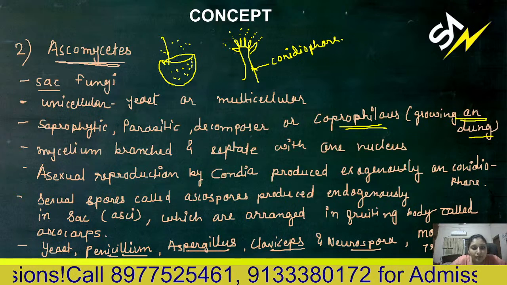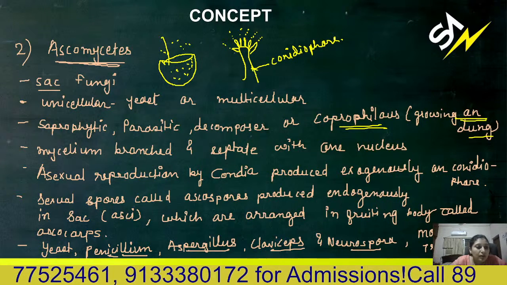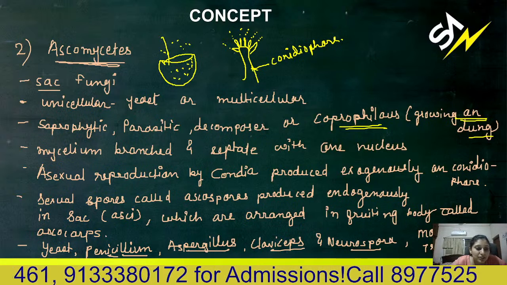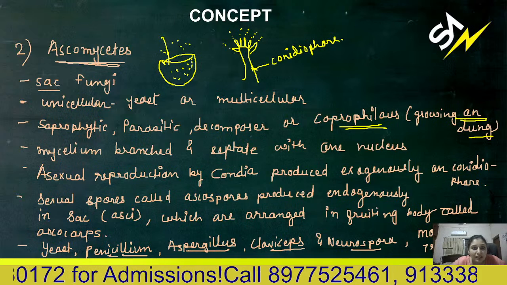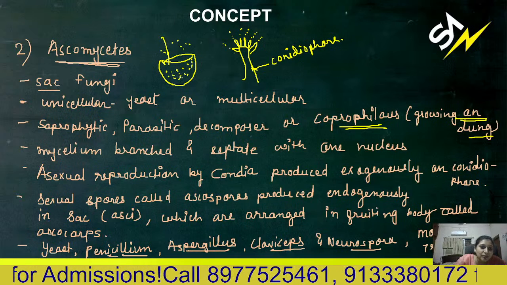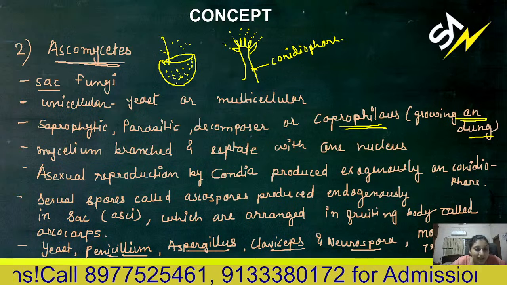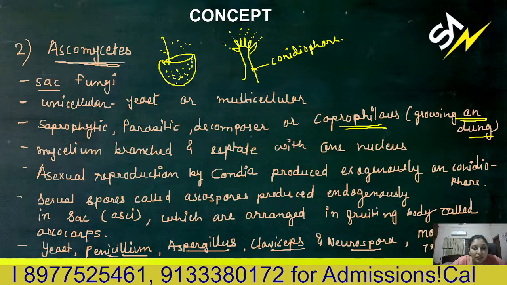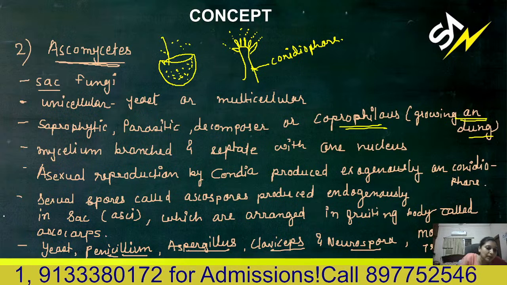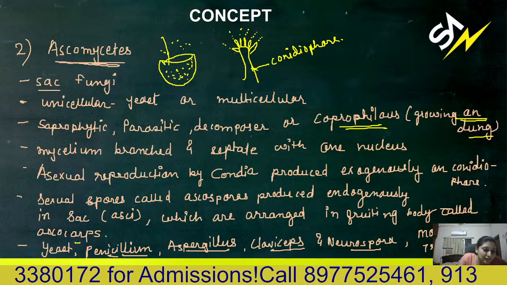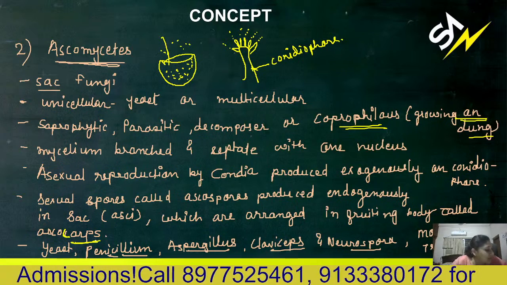So asexual reproduction is by conidia produced exogenously on the conidiophore. Then sexual reproduction, by sexual spores called ascospores. They are produced endogenously. Look here how they are produced endogenously inside the asci, that is sacs, which are arranged in the fruiting body. These sacs are arranged in a fruiting body, always a fruiting body with the suffix carp. So these are known as ascocarp.